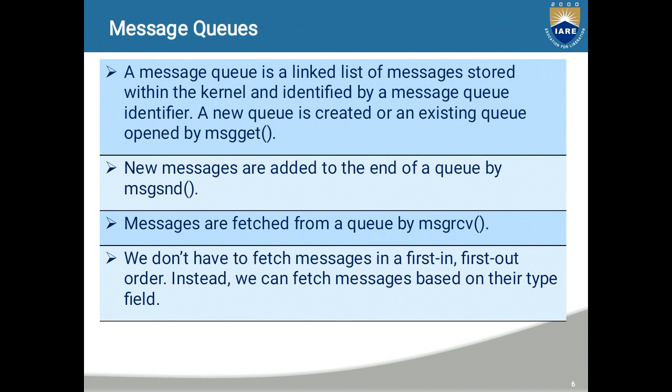Let's see about message queues. Message queues are mainly used in inter-process communication. A message queue is a linked list of messages, stored within the kernel, and identified by a message queue identifier. A new queue is created or an existing queue is opened by a function called msgget, and new messages are added to the end of a queue by a function called msgsnd.